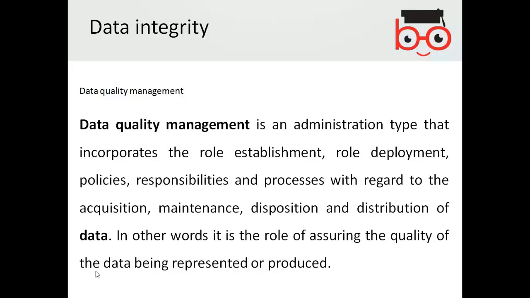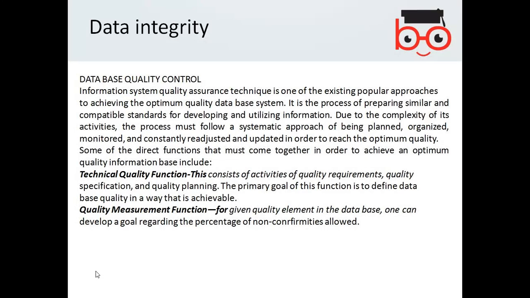So this concept leads you to further explore that a database should have some quality. Database quality control comes under some functions, like technical quality functions and quality measurement functions, consisting of activities like quality requirements and quality specification. But let me go through it from the initial.